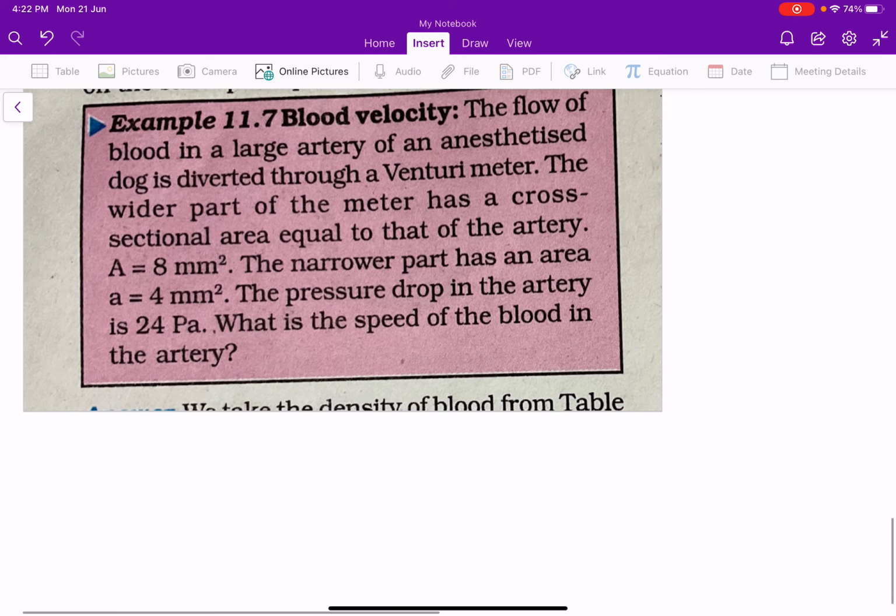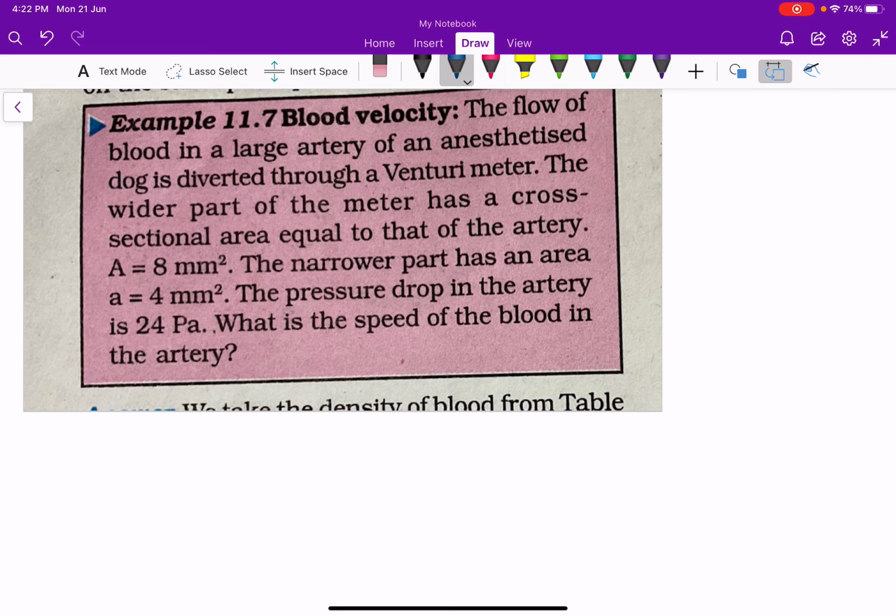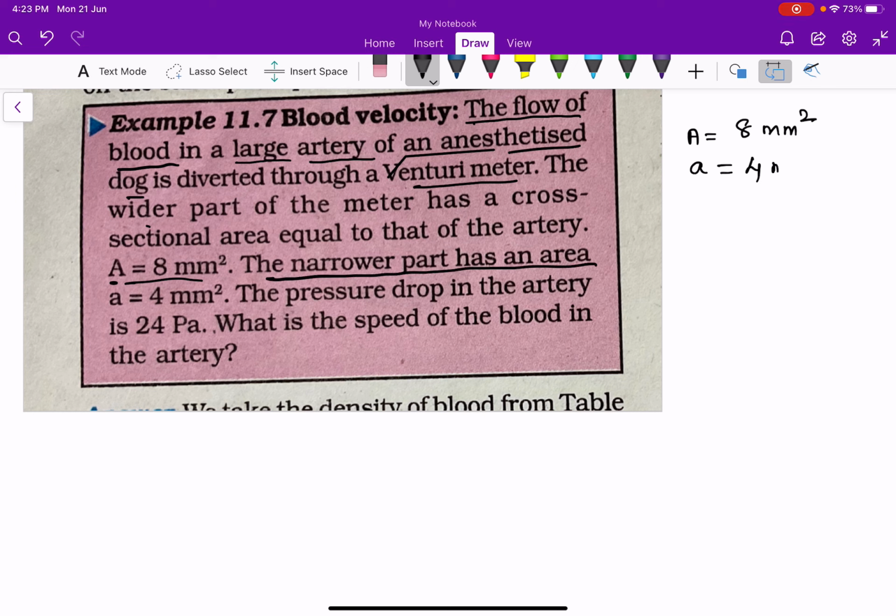Here the example is about the flow of blood in a large artery of an anesthetized dog, which is diverted through a venturimeter. The wider part of the meter has a cross sectional area, capital A, equal to 8 millimeter square. The narrower part has an area, small a, equal to 4 millimeter square.